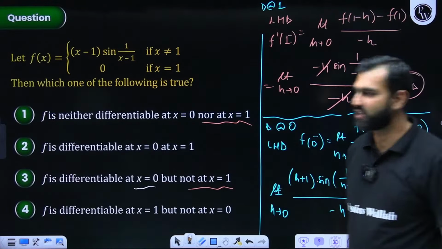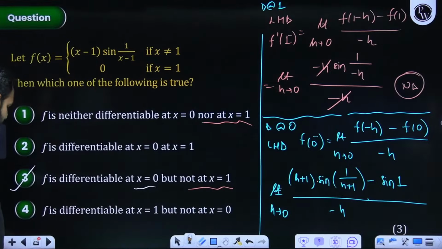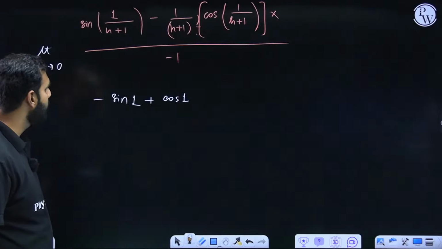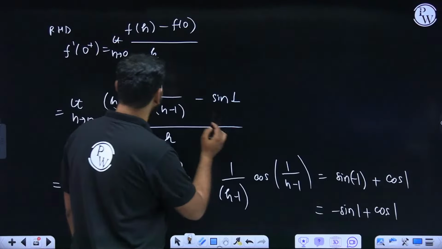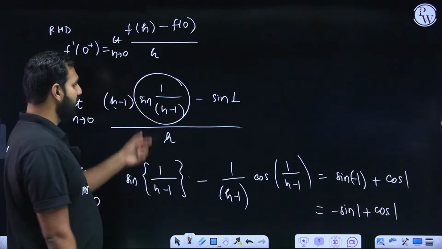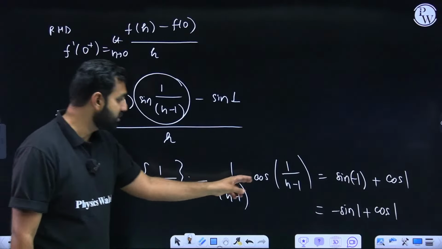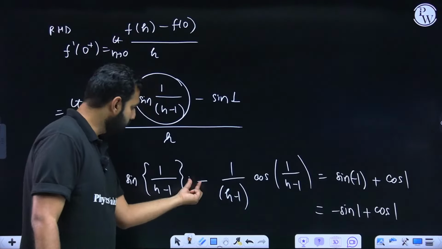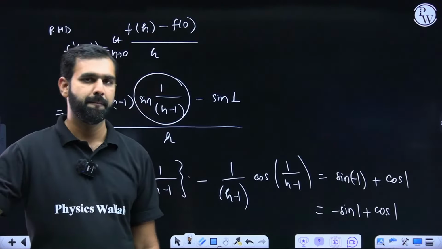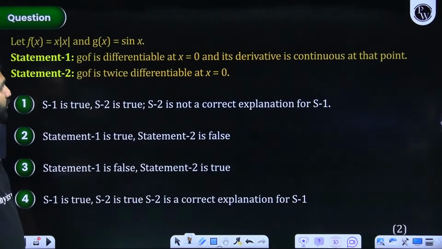So this is differentiable at 0 but non-differentiable at 3. A very silly error I committed. Let me tell you the error which I made. Here, when I found the right-hand derivative, when I differentiated sine 1 upon h minus 1, as per the chain rule, it should be cos 1 upon h minus 1. And when we differentiate 1 upon h minus 1, it should be minus 1 upon h minus 1 whole square. So this minus sign I did not introduce. Everybody got this? Some silly errors you should avoid. This kind of mistake you should not make.